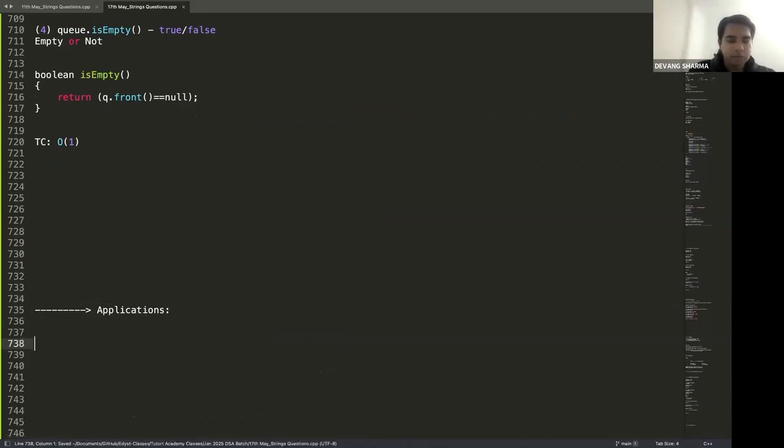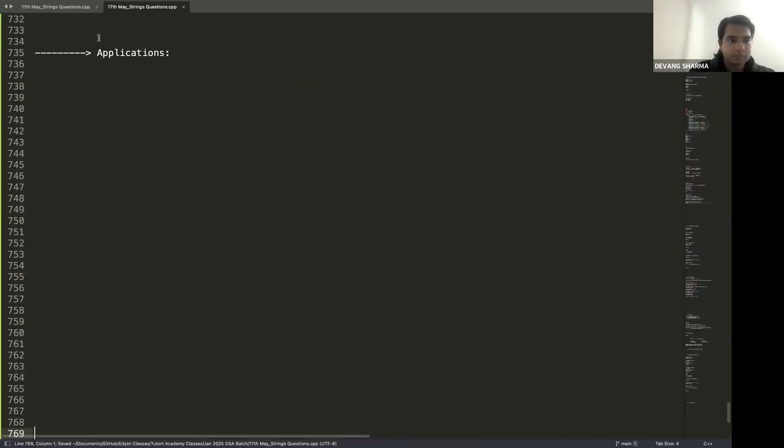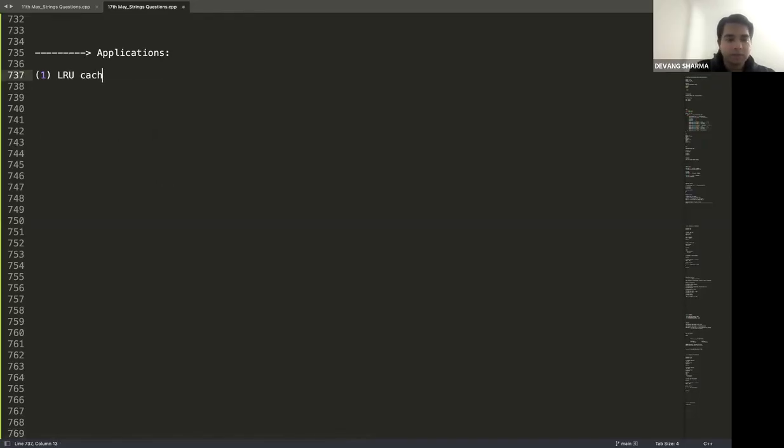Let's talk about applications real quick. First things first, since it has the property of least recently used, it's highly implemented in the LRU cache. So front 1, 2, 3, 4, 5, 6, 7, 8, let's say, to rear, it's implementing the property of the LRU cache.